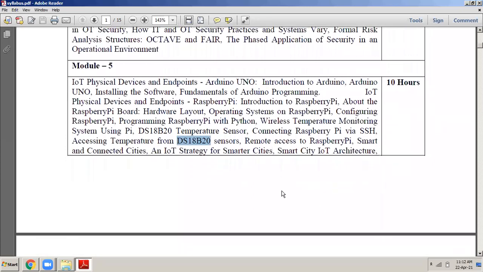Okay, and then finally we will be learning about smart cities, again theoretical. They will ask you what is the meaning of smart and connected cities, then what is the role of IoT in smart cities, and all that. Okay, the smart city architecture is another important thing from this particular module. Okay, this is all theoretical.